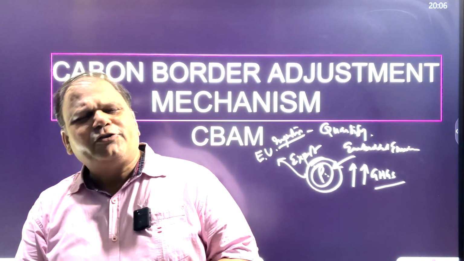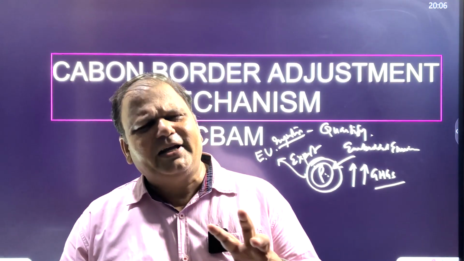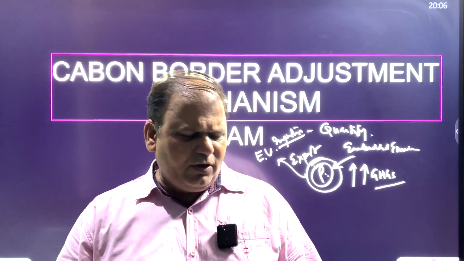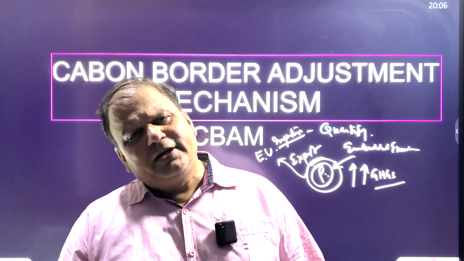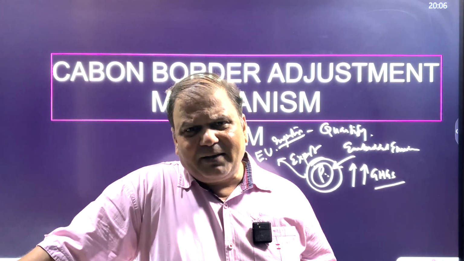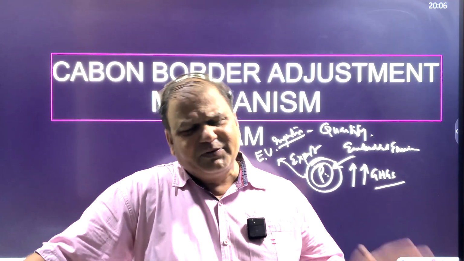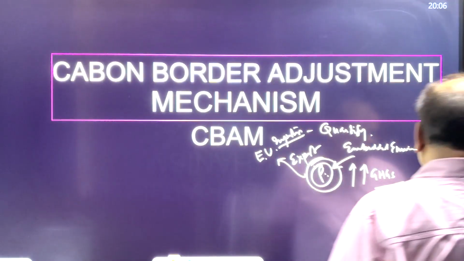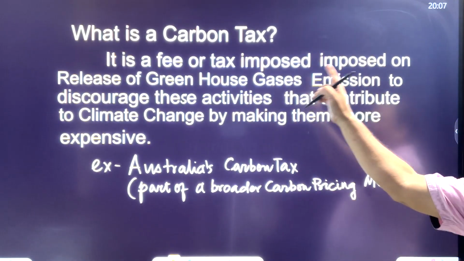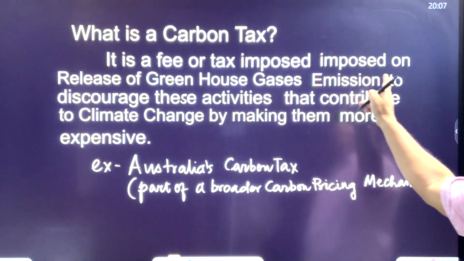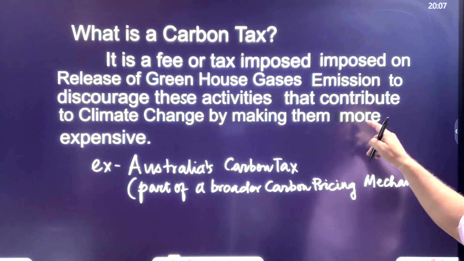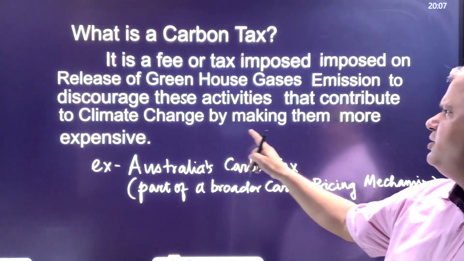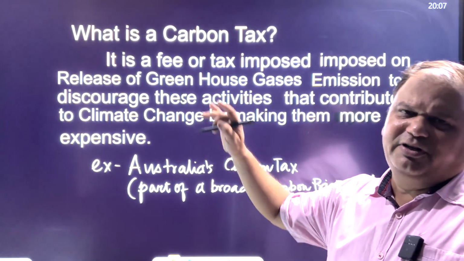Clear? Now, if you have to write a full-fledged answer on the carbon border adjustment mechanism in your mains examination, and let's look at it from the perspective of the mains examination, also of your prelims examination. It's a type of what? It's nothing but a type of carbon tax. And when we say carbon tax, it is a fee or a tax imposed on the release of greenhouse gas emissions to discourage activities that contribute to climate change by making them more expensive.